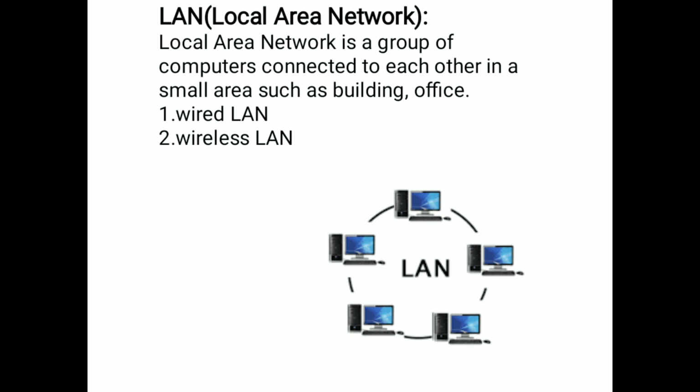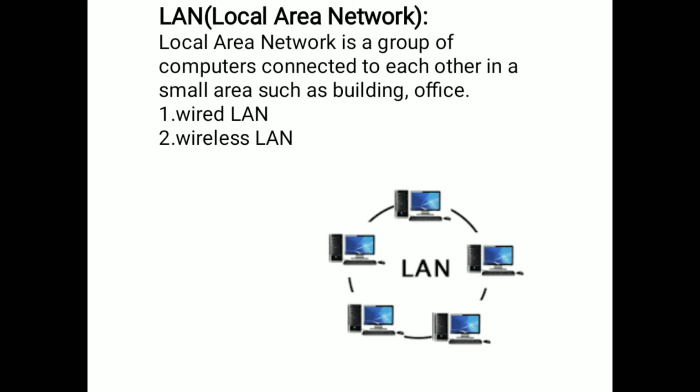In LAN we have two types: wired LAN and wireless LAN. Wired LAN means we connect through wires like Ethernet, and wireless means by using Wi-Fi we connect the systems.